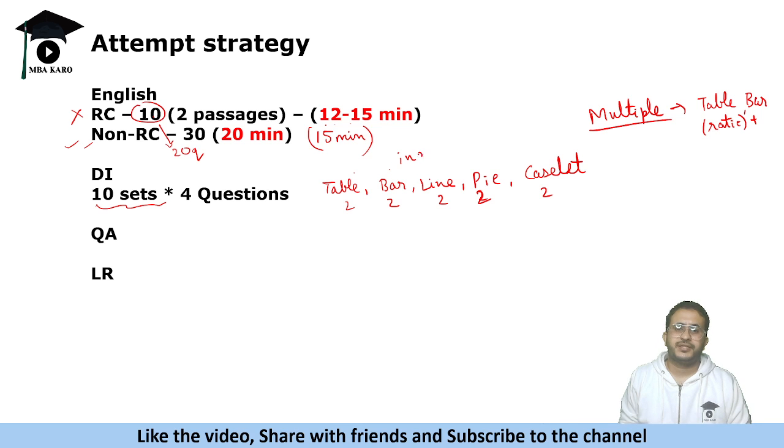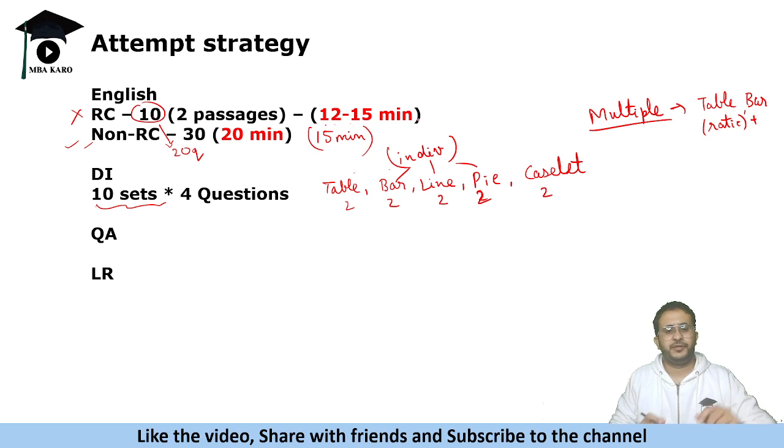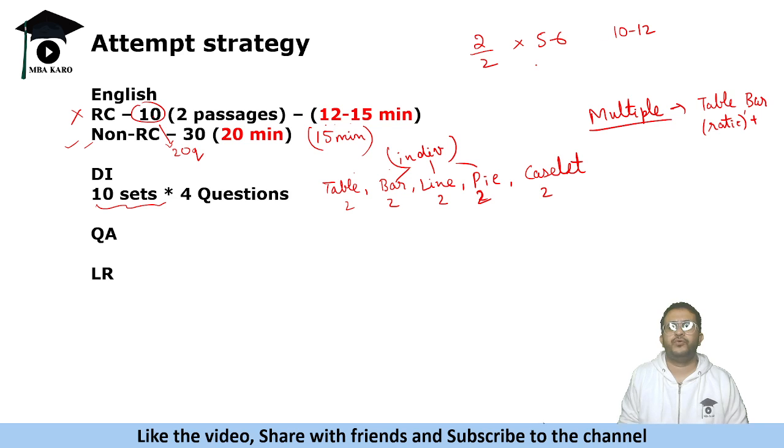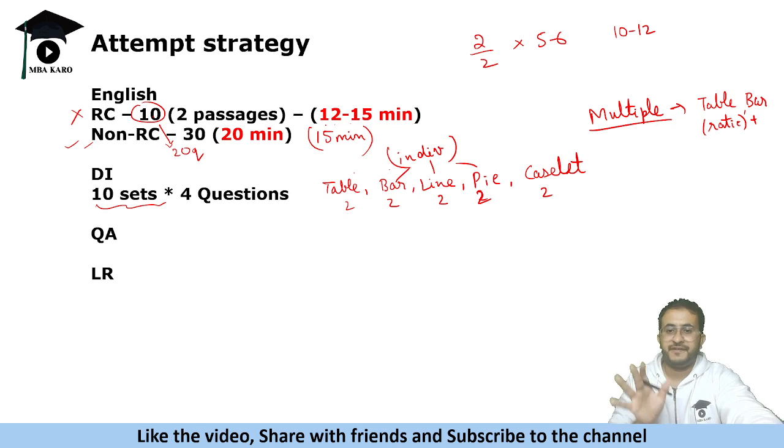In this case you can answer individual questions. If there is bar graph, line graph or pie chart you may not need to draw the entire table. जनरली हम क्या करते हैं, pie chart दिखा, we draw the entire table putting all the values. So you may be able to answer individual questions. Let us say out of 4 you answer 2 questions, and there are let us say 2 out of 4 in 5 to 6 sets, right? So you can do 10 to 12 questions without even drawing the table of the graph.